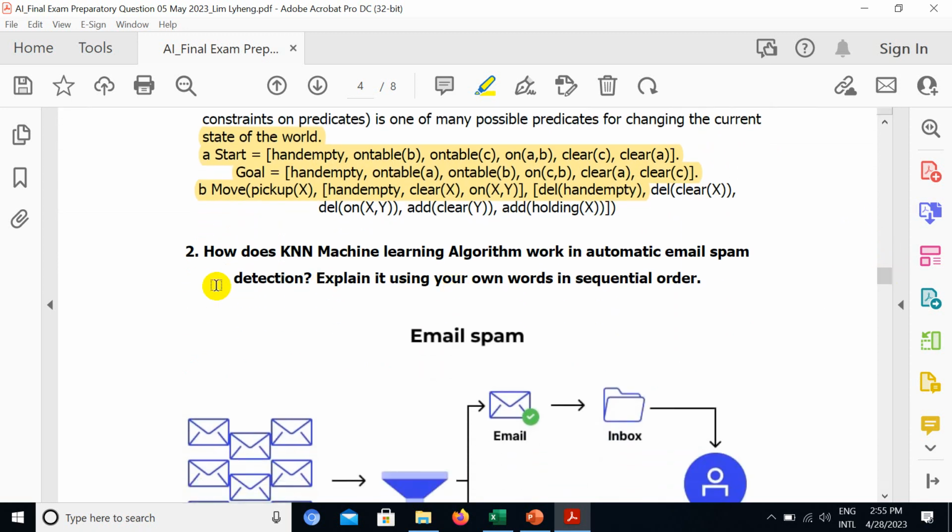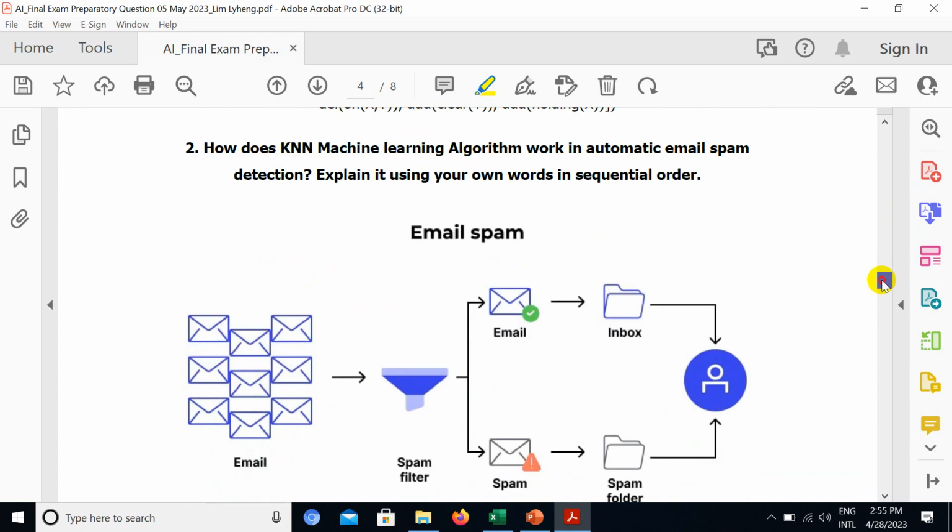KNN stands for K-nearest neighbor. It is a kind of machine learning algorithm. So here, how does the KNN machine learning algorithm work in automatic email spam detection? Explain it using your own words in sequential order.